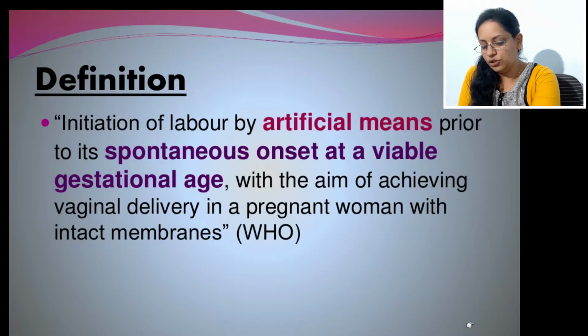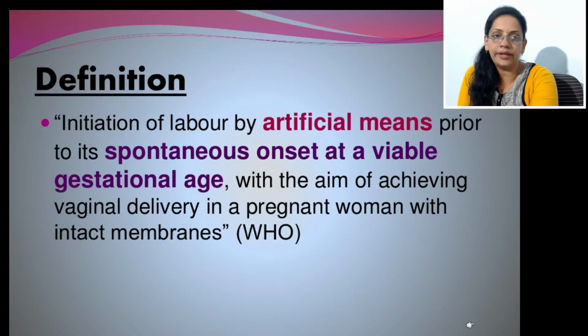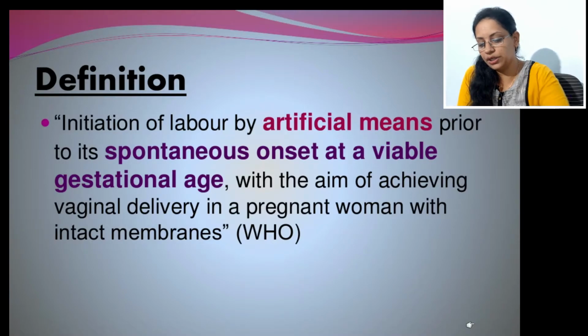This means initiation of uterine contractions by any method, which is medical, surgical or combined, for the purpose of vaginal delivery. This is in short the meaning of induction of labor.